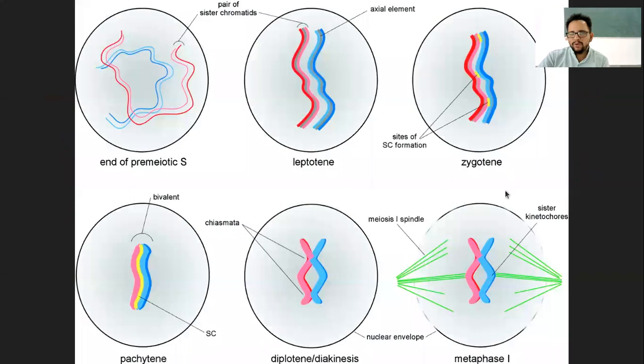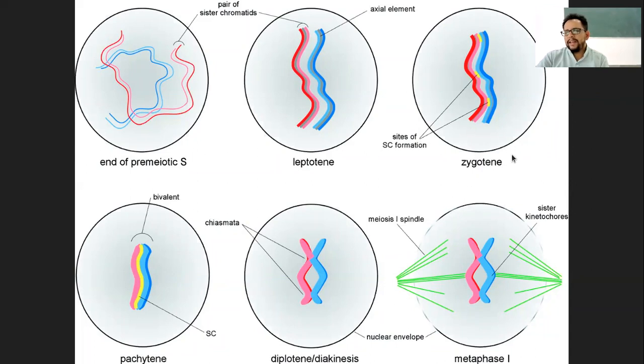Now let me show you the diagram first. We all know that at the end of pre-meiotic S phase, the synthesis phase, you will already have duplicated chromosomes, that is, the pair of sister chromatids. They will arrange themselves in a certain manner, in condensed forms, what we call the leptotene stage.